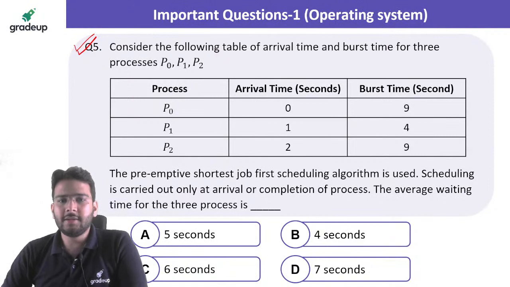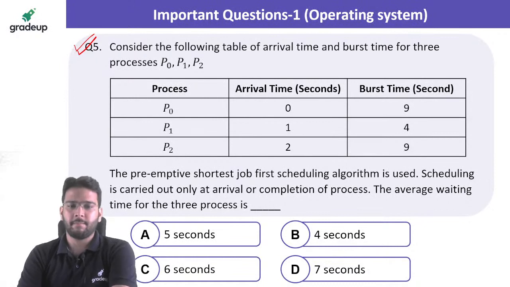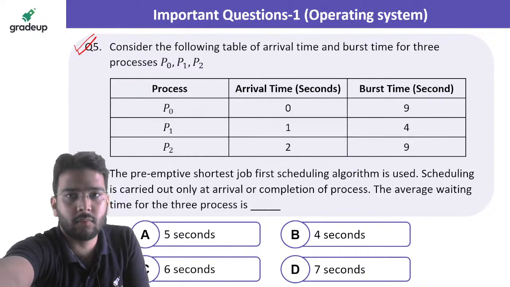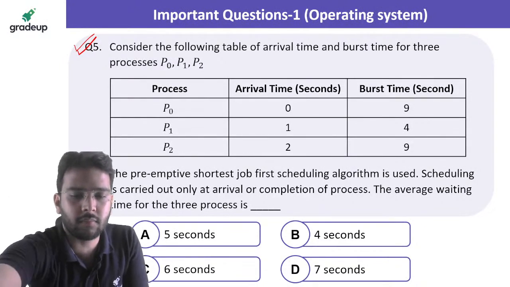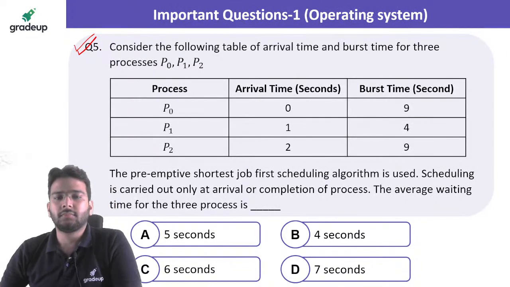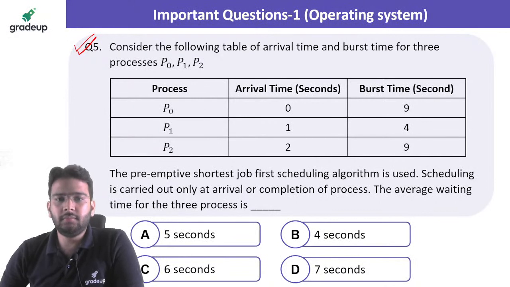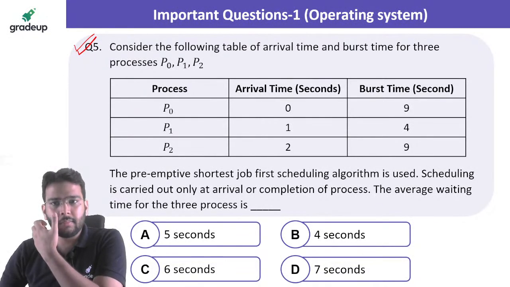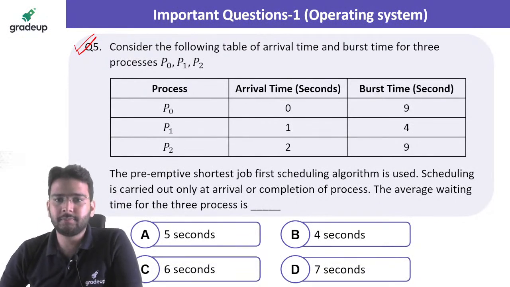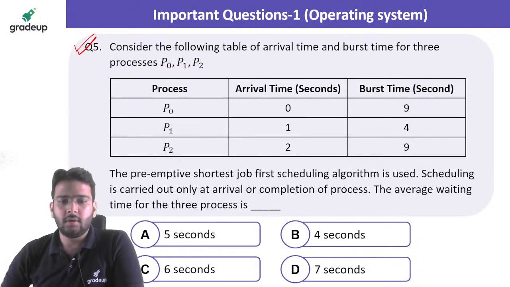So here in this question you have to find out the average waiting time for the 3 processes. Yes, do it quickly. Read the question carefully and then try to solve it.